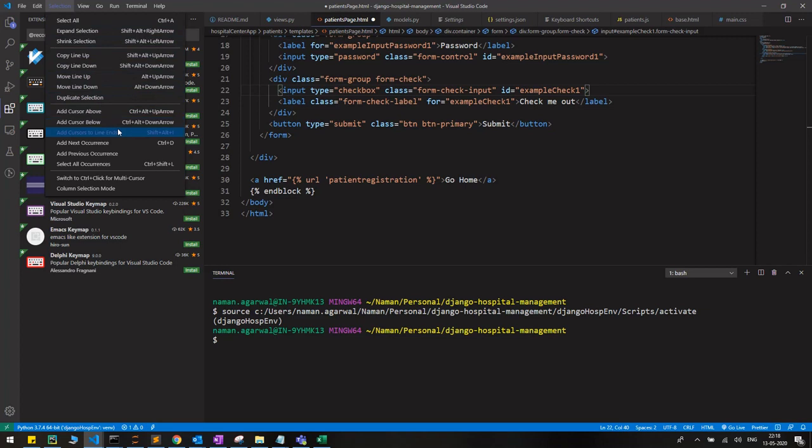Okay, you can see, these are all the shortcut keys.